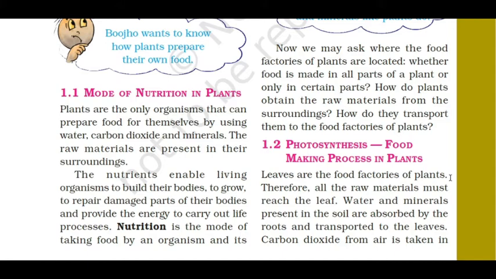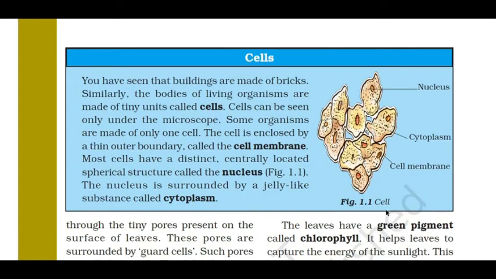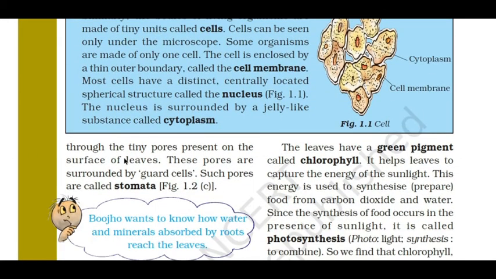Leaves are the food factories of the plants. All the raw materials must reach the leaf. What are the raw materials? Water and minerals present in the soil, and carbon dioxide from the air, through the tiny pores present on the surface of the leaves. The pores are surrounded by guard cells. Such pores are called stomata. The food is prepared by the plants mainly in the leaf. In the leaf, stomata are seen. Stomata are the pores surrounded by guard cells. This is called stomata.